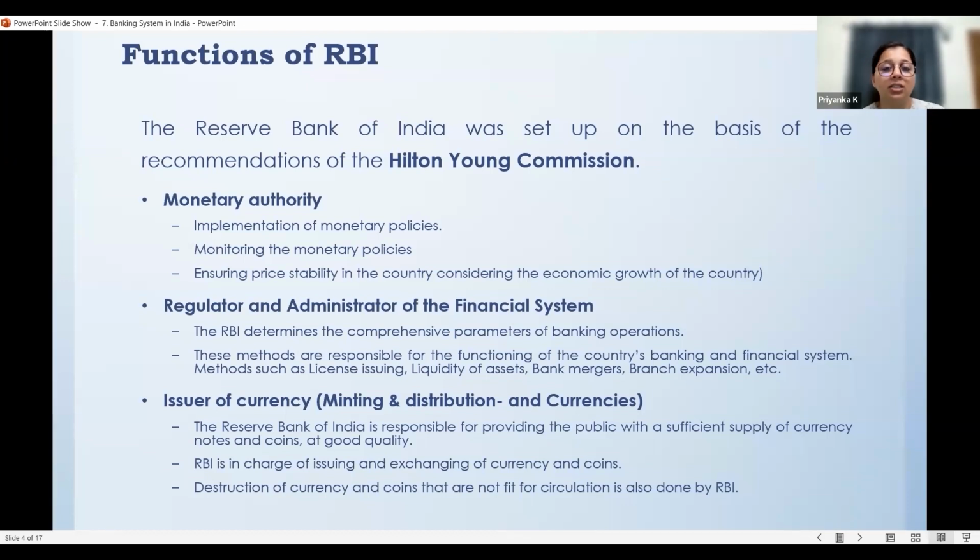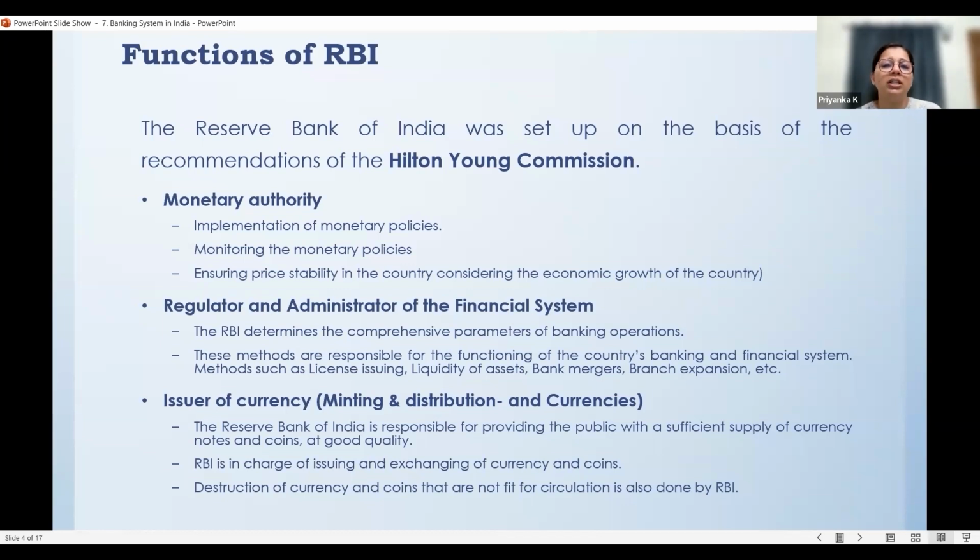And monetary authority also means the RBI has to ensure that price stability is there in the country depending on the economic growth. So there shouldn't be a high price variation or fluctuation, because it will affect the people as well as the organizations inside the economy, and it might affect the economic growth of the country also.